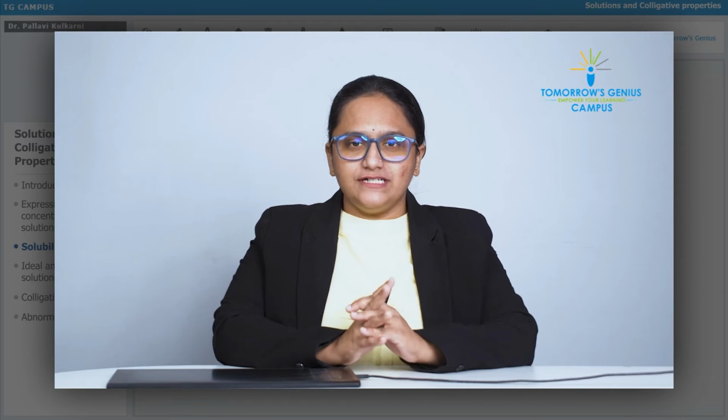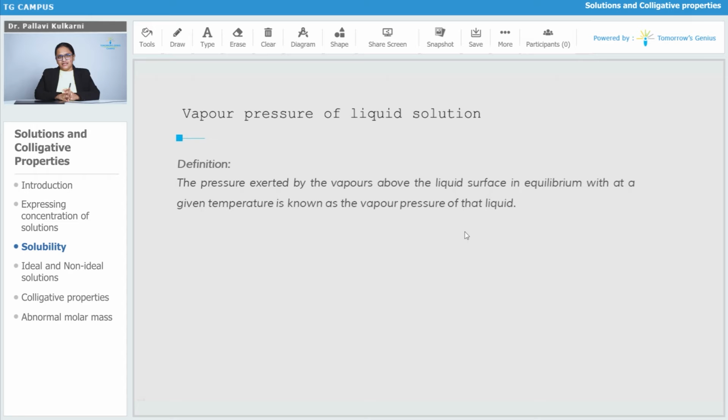We are going to learn vapor pressure of the liquid solution. Its definition is: the pressure exerted by vapors above the liquid surface in equilibrium with it at a given temperature is called the vapor pressure of that liquid. Okay, this is the definition. Let us see the meaning of this in simple language.